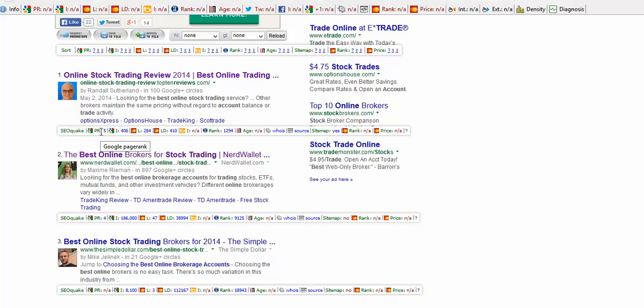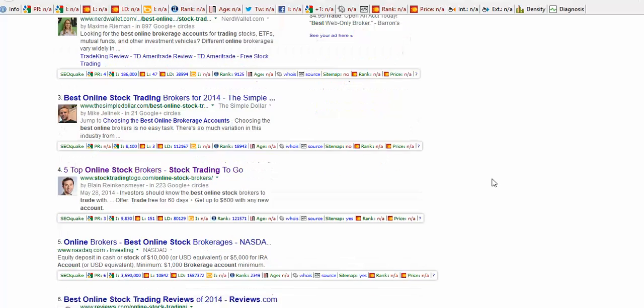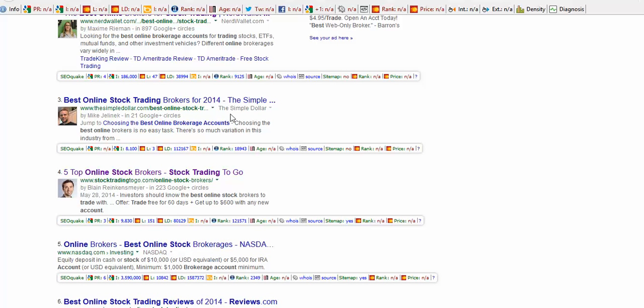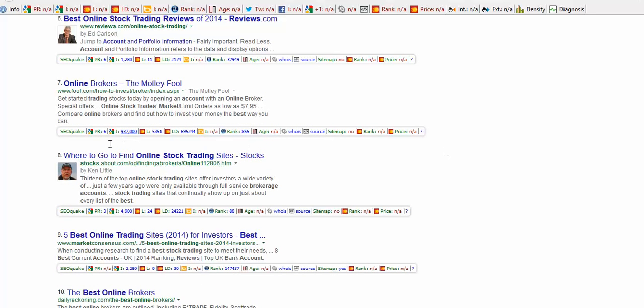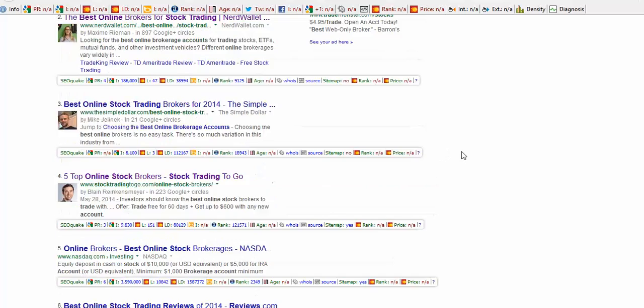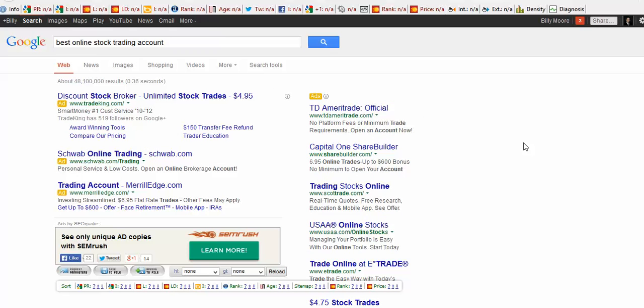For example, Online Stock Trading Review is PR5. Nerd Wallet is a PR4. The Simple Dollar, which again is outranking the other sites, doesn't have any page rank. StockTradingToGo.com is a PR3. NASDAQ is PR6. It doesn't matter about that one. Reviews.com/online stock trading is a PR6. Okay. Now, again, PR6, PR3. So you've got several PR3, so you know that you can take the first page ranking of these sites because it's very easy to beat out a PR3.